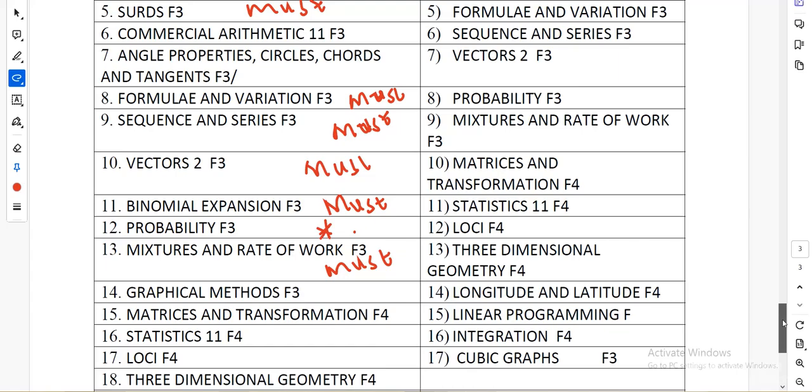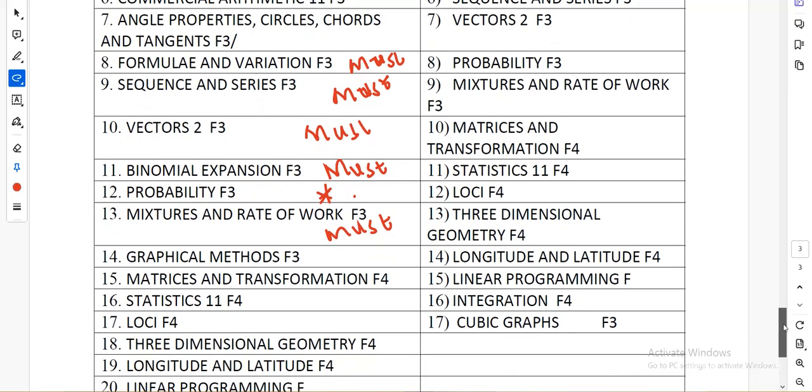Then probability. If probability is not going to come in section 2, then one question of 3 or 4 marks must be in section 1. Mixture, it will not miss. Two products were mixed in the ratio, this to that, find the ratio or find whatever. Those questions, prepare very well there.